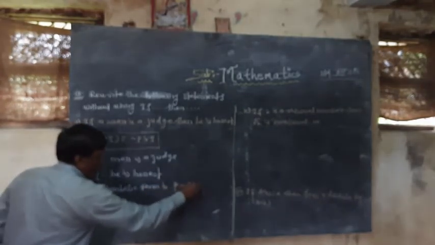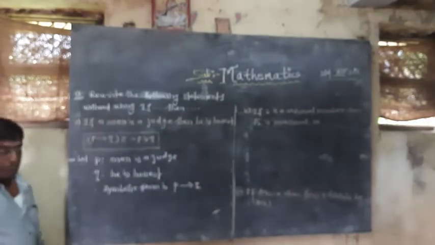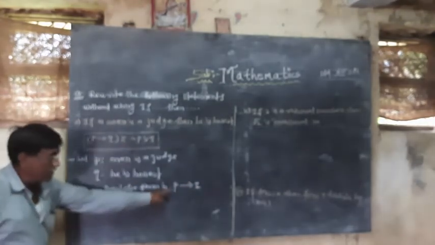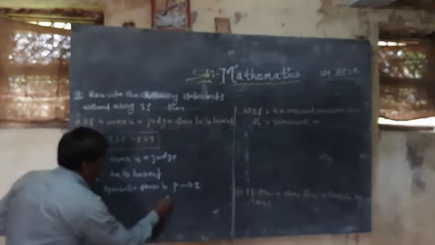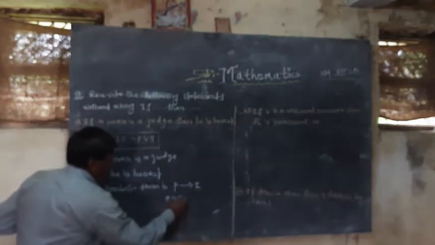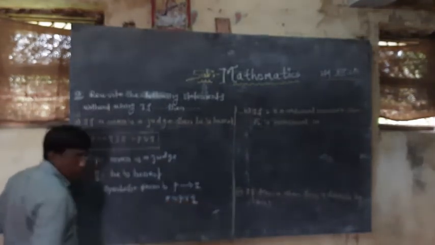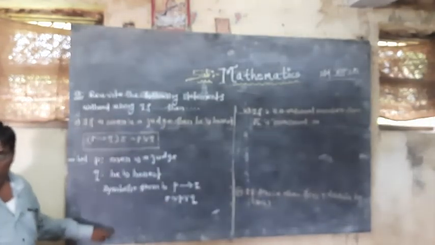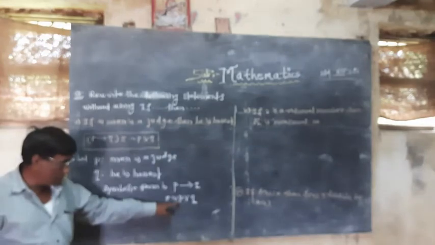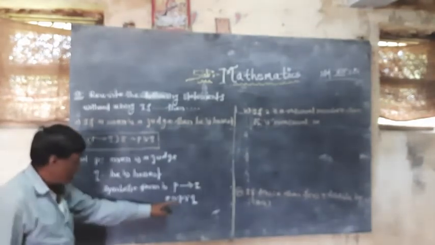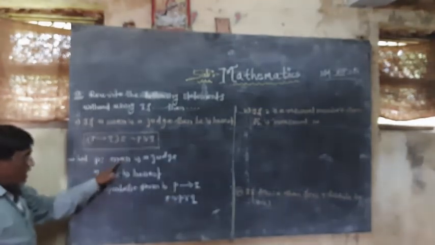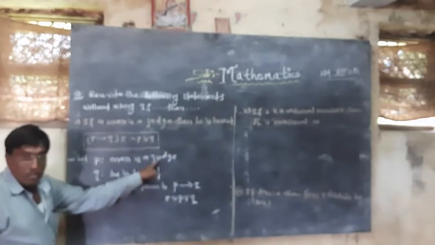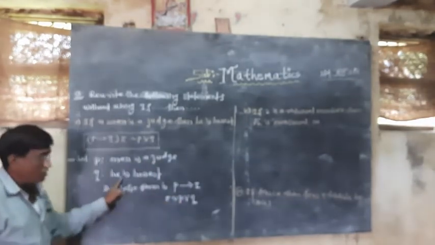So therefore its symbolic form is P implies Q. By our rules, P implies Q is equivalent to negation P disjunction Q. And from this symbolic form we write the verbal form. Not P means a man is not a judge, or he is honest.